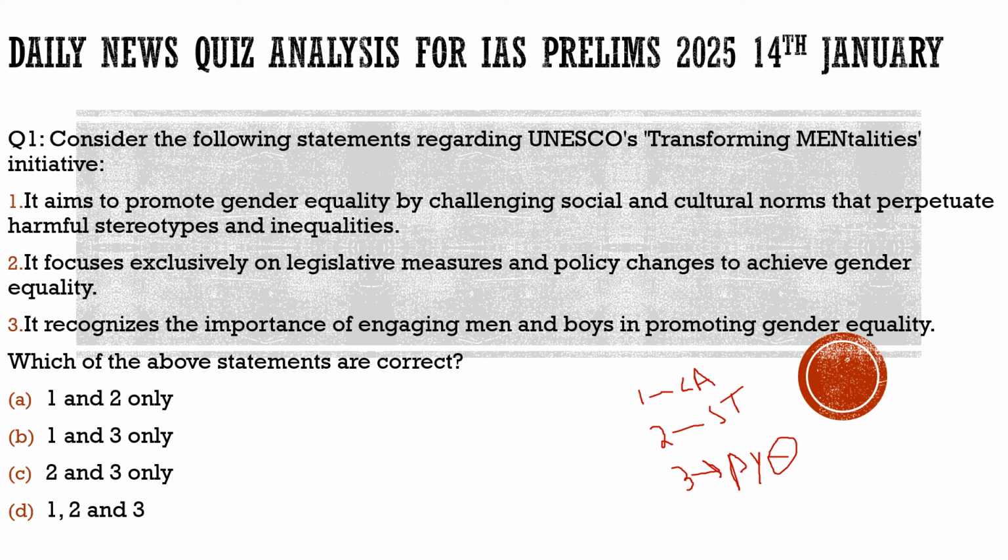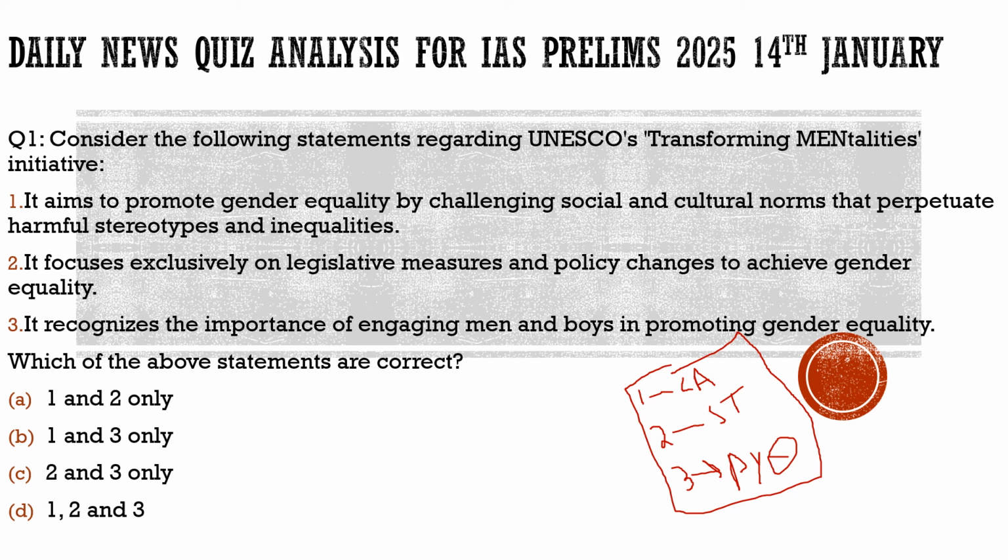Before we start our discussion about these questions, I would like to request one important thing, which I believe will help you in many ways in clearing your prelims exam. If you are preparing for 2025 or 2026, from today onwards start noting down these questions and develop your own question bank.